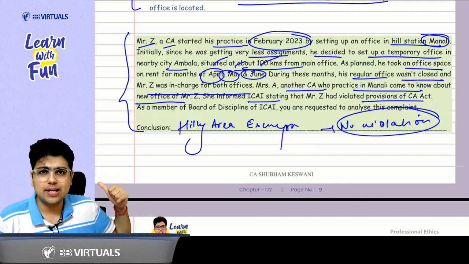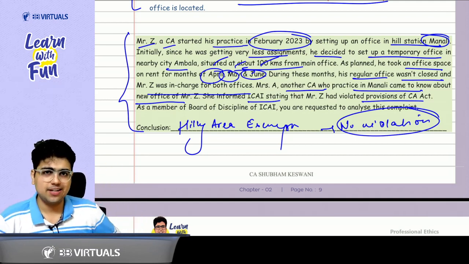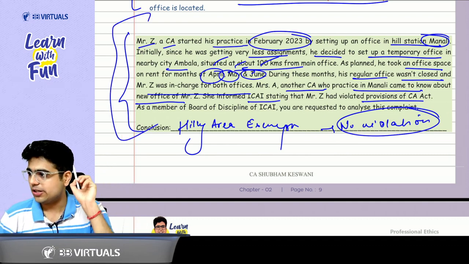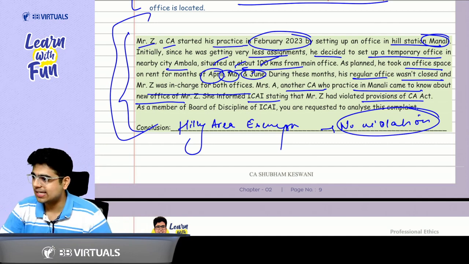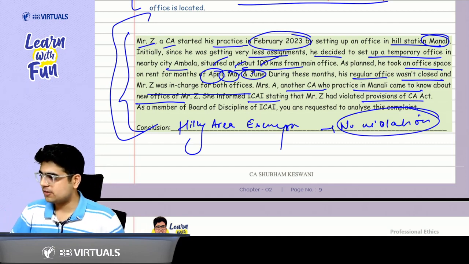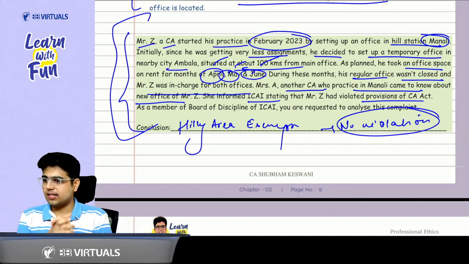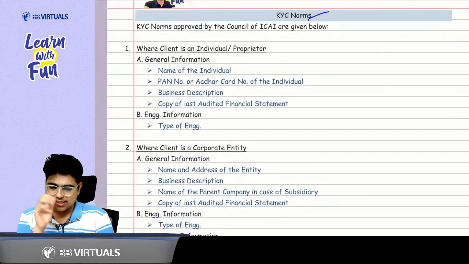Do I need to close my regular office? The answer is no. The correspondence can be delivered in the regular office. These are the points you need to write. And here, your initial provisions part gets done. Just let me know, is everything till here clear to all of you? Come on. Yes, sir. Now we are going to begin with the last part, that is the KYC norms.